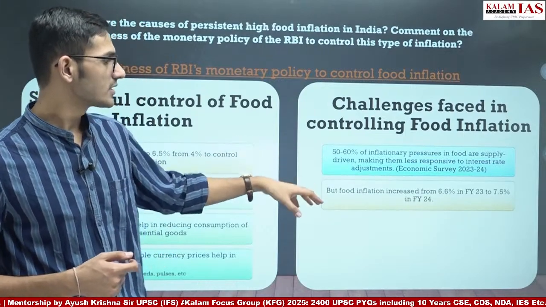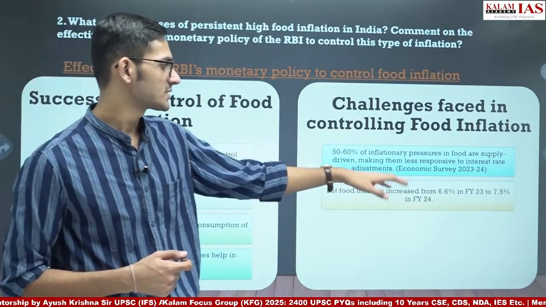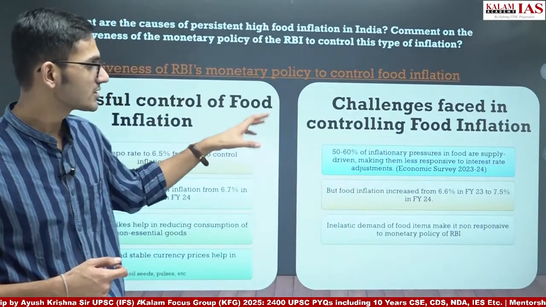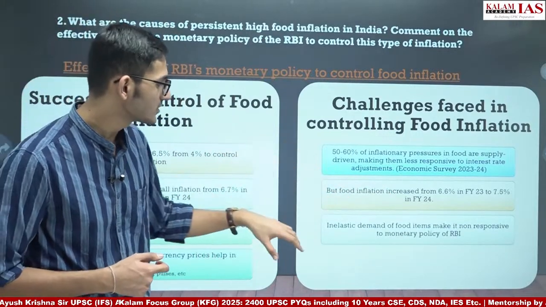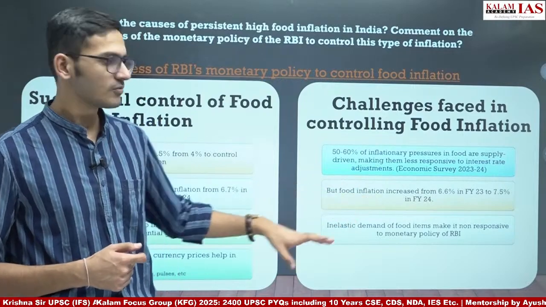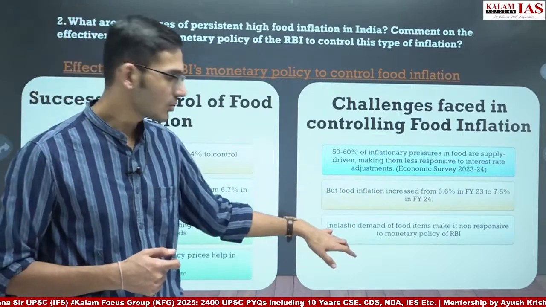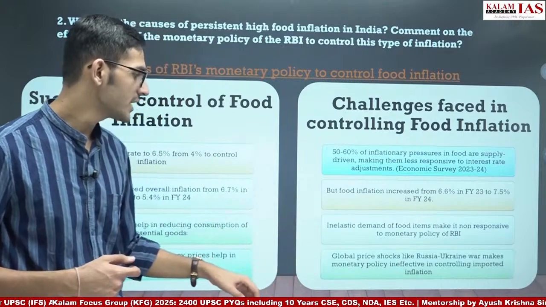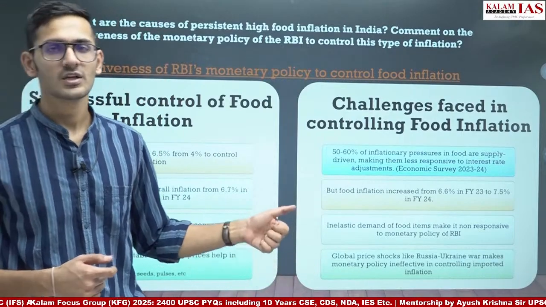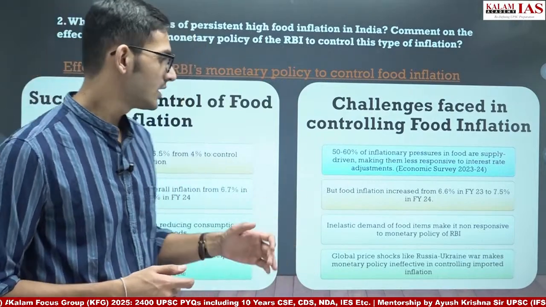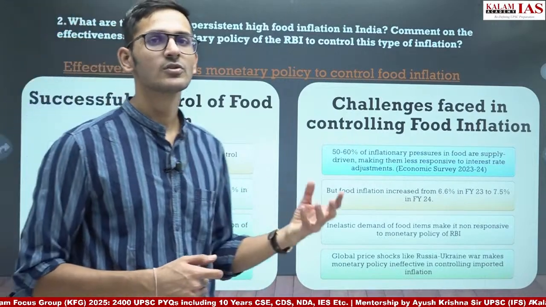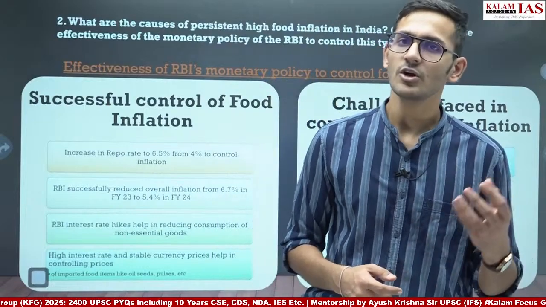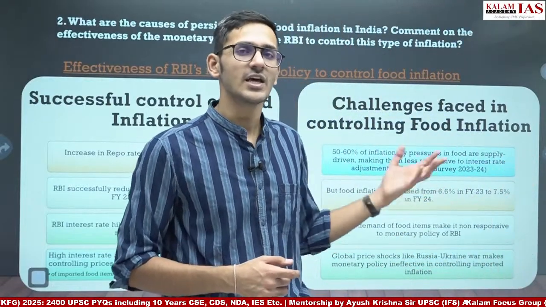Next is food inflation increased from 6.6% to 7.5%. So RBI has not been successful in controlling the food inflation. Inelastic demand for food items makes it non-responsive to the monetary policy of RBI, and global price shocks. For example, the Russia-Ukraine war has resulted in high food inflation all over the world. So as a result, the monetary policy of RBI will not be effective, or is a challenge for RBI to control the food inflation, because that is out of the control of the RBI.